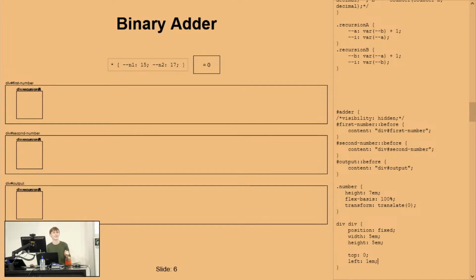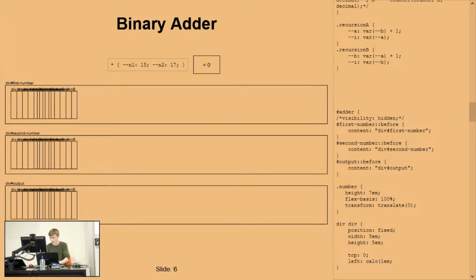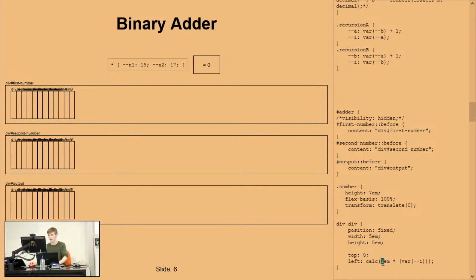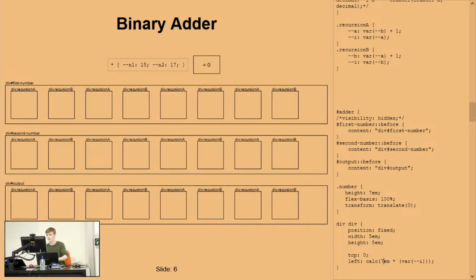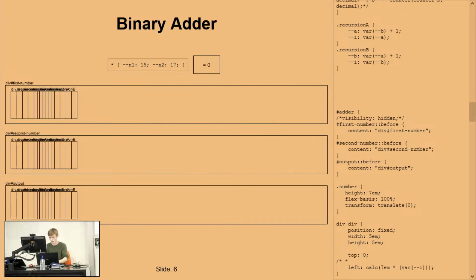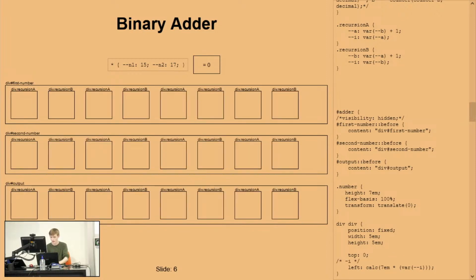Remember, we have I. So we're going to calc 1em and then times, and I'm going to be careful here. I will explain why the nested brackets, and we might make this big enough that we can see it. 7, in fact, makes us have really nice boxes. So this one's shifting each over by the value of I. Now, one thing to note is I have these extra brackets around this. I'll open a comment here. So remember that I has been set to a bunch of pluses, really.